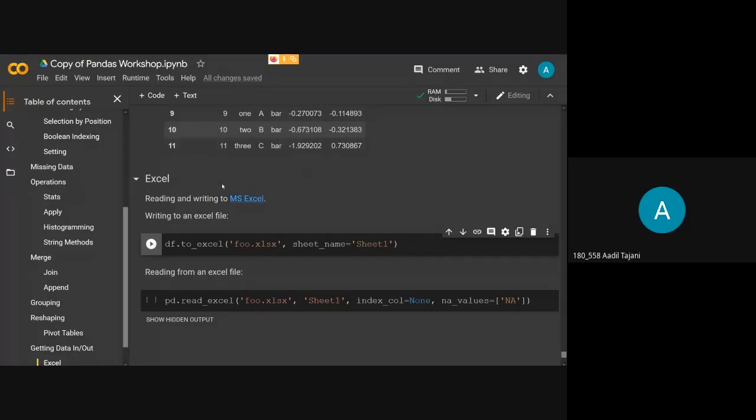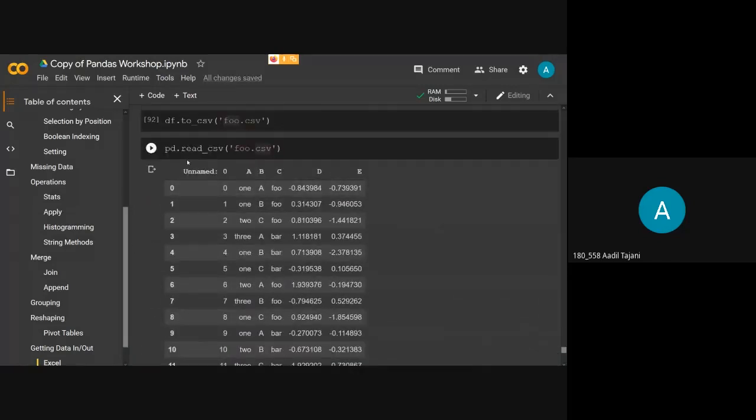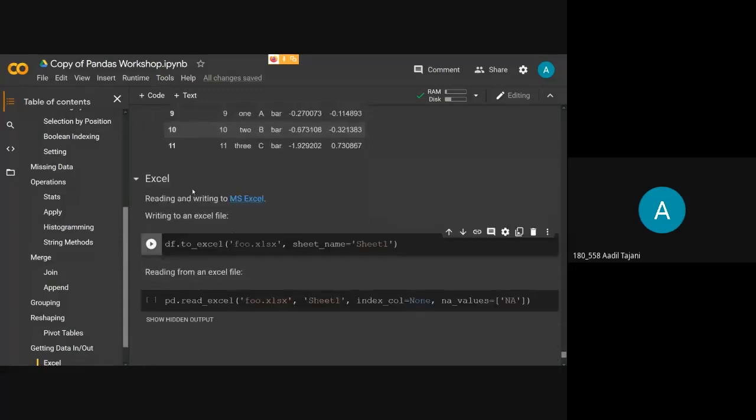But if your data set is small, you can also use Excel to save it and load the data. As we saw earlier, to save the CSV file, you can use to_csv. But if you want to save your data frame in Excel form, you can use the function to_excel. You have to mention the path where you want to save it and the name.